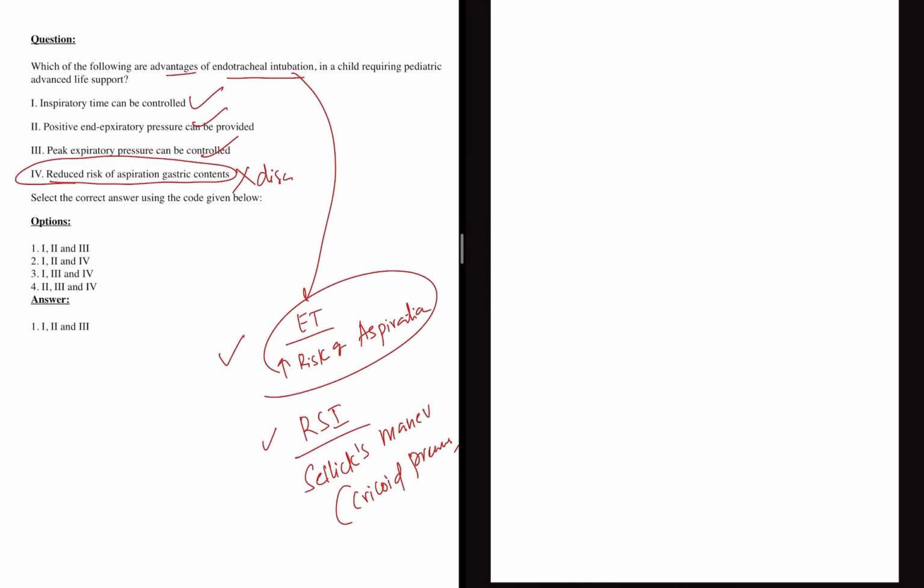So for me, 1, 2, 3 are correct. I don't even need to look at the options. Option 1, 1, 2, 3. Those are all the advantages. But endotracheal intubation will never prevent the risk of aspiration, actually it increases it. That's the reason we have to perform rapid sequence induction and the Sellick maneuver, or we have to apply cricoid pressure to prevent the reflux of the gastric contents.